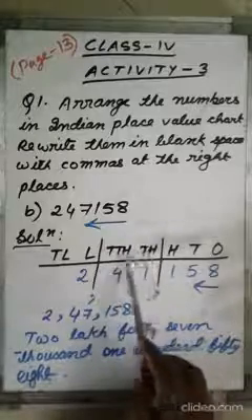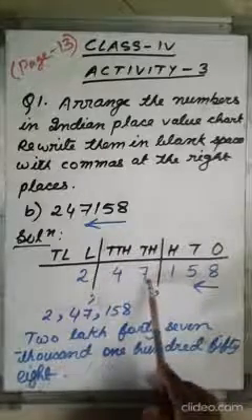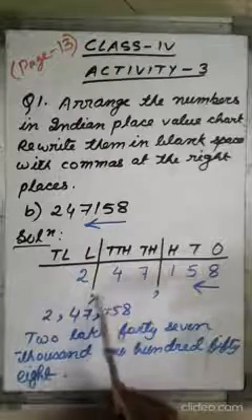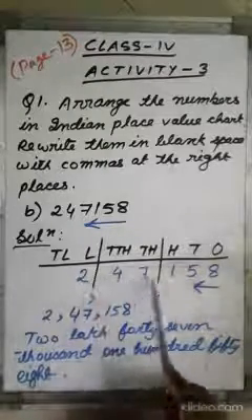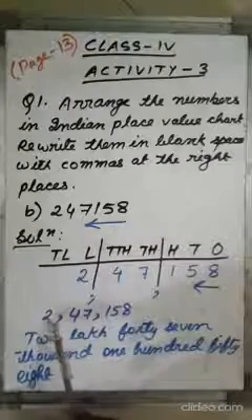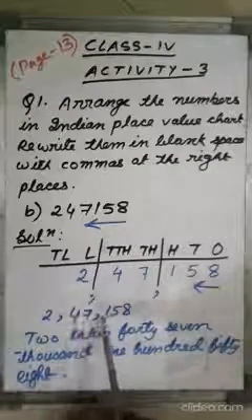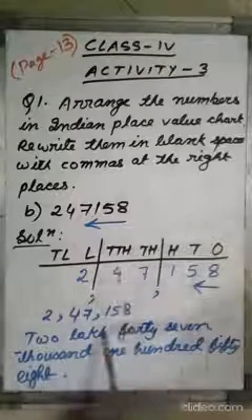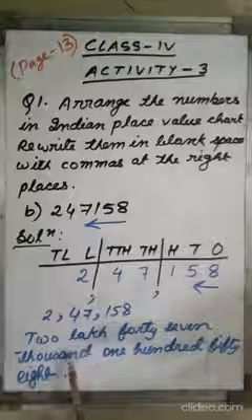Thousands period is finished after 7, so we have to put a comma after 7. Therefore, the number after putting commas will be 2,47,158.